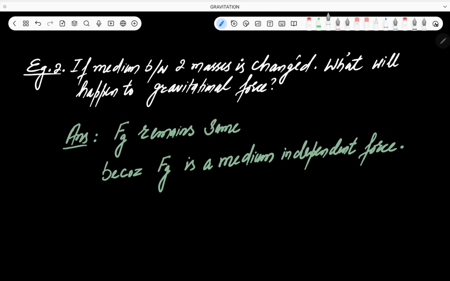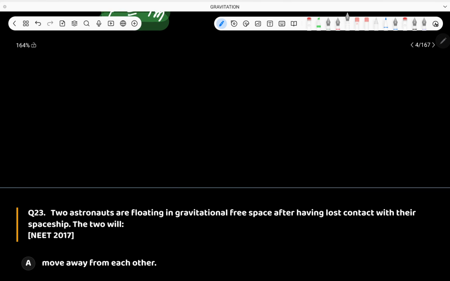Or we can say that the gravitational force in vacuum F0 is equal to gravitational force in any medium. Okay, important equation: F0 is equal to Fm. Unlike an electrostatic force, which is a medium dependent force, the gravitational force is a medium independent force.